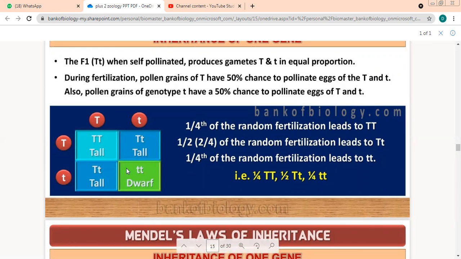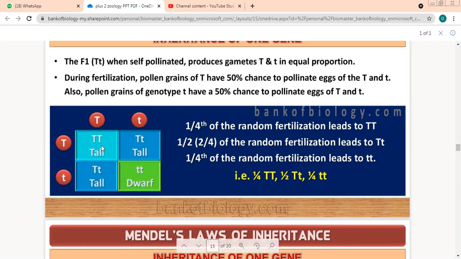How many of these capital T, small t out of 4? 2, right? If you see, there are 2 out of 4. So 2 upon 4, if you reduce it to lowest terms, it comes to 1 by 2. And this is, of course, 1 out of 4.